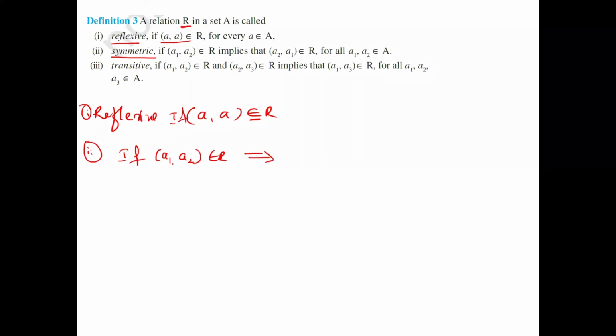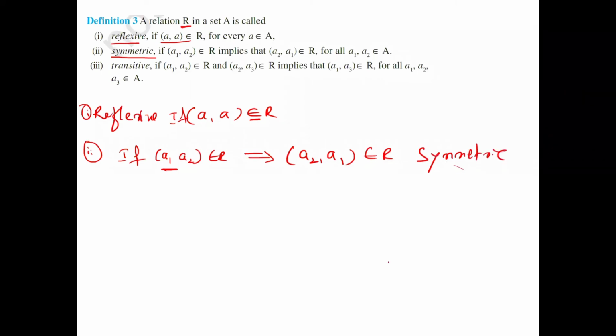First we have to see that (A1, A2) belongs to R, which means that condition is satisfied in the given relation R. Only then do you go to the second one: (A2, A1) belongs to R. Means if the first condition is satisfied, then this will exist. If both conditions exist, we call it symmetric.